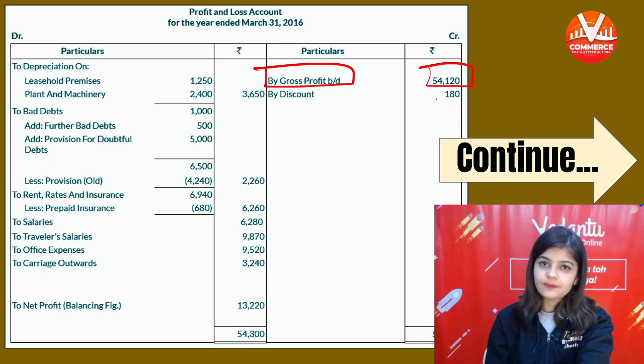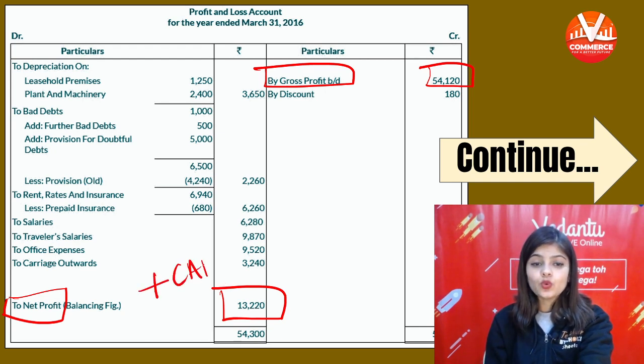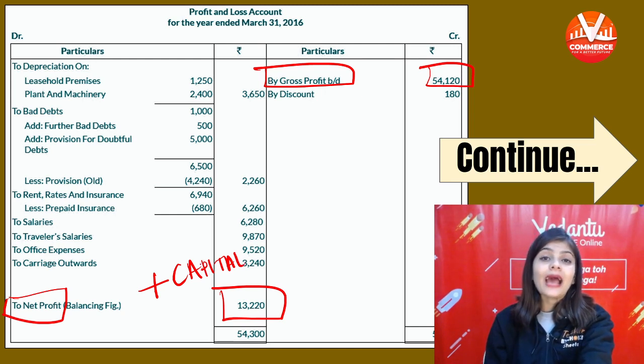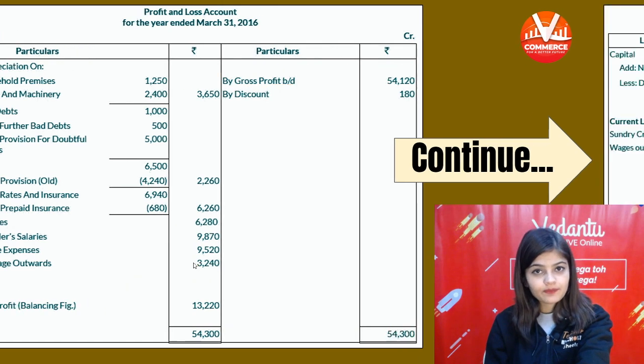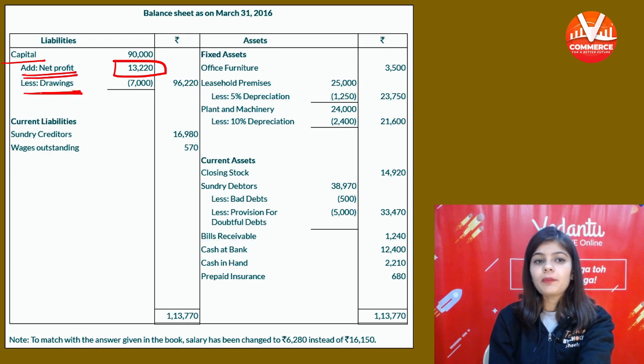54,120 rupees. And the balancing figure is net profit of 13,220 rupees. And this will be added to capital. Net profit हुआ हमें 13,220 rupees का, which will be added to the capital. तो बैलेंस शीट में कैपिटल में you will add the net profit, you will subtract the drawings, the final capital